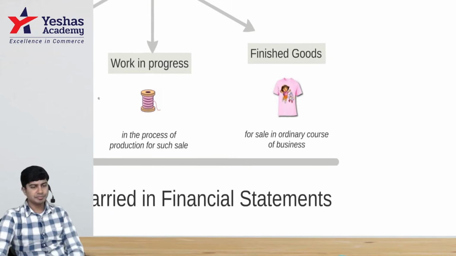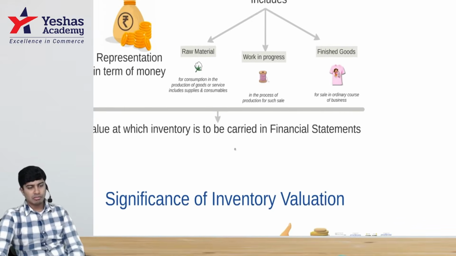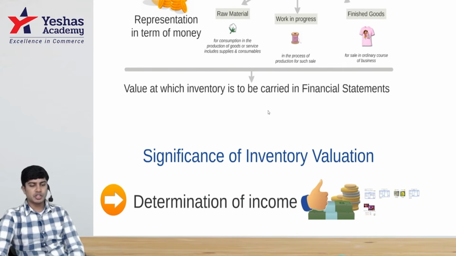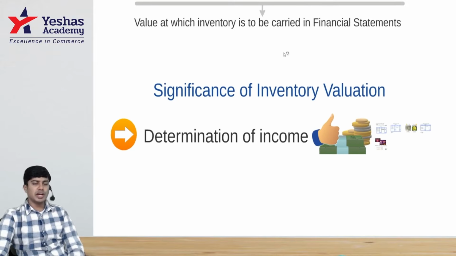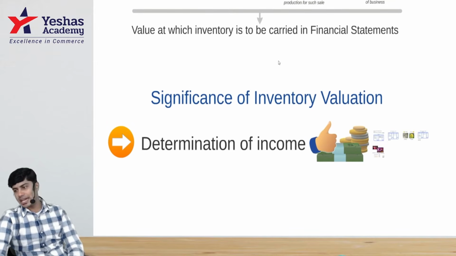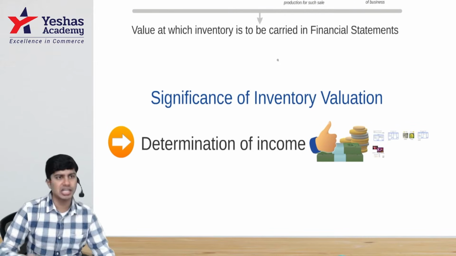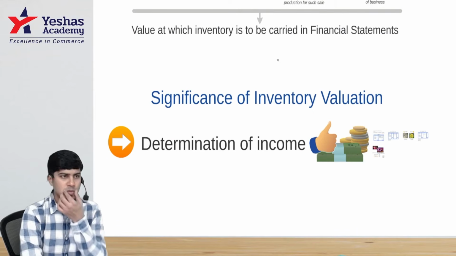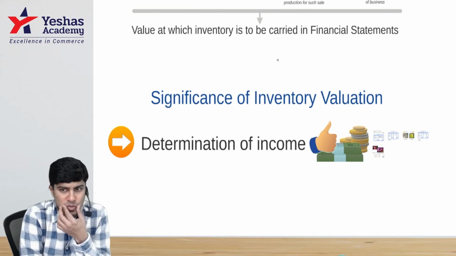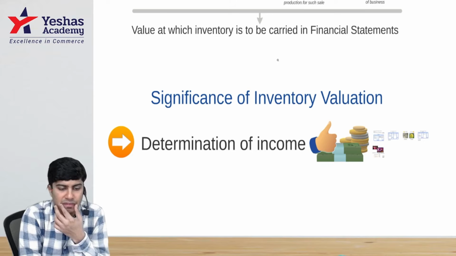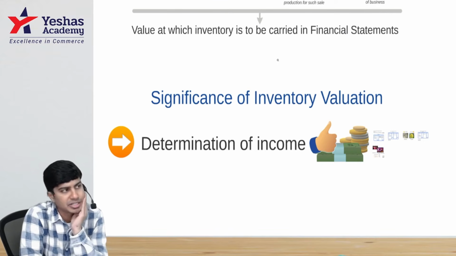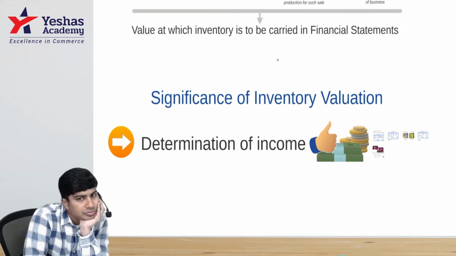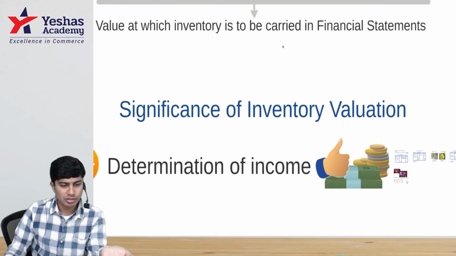Then write the next part. Value at which inventory is to be carried in financial statements. That's what we do.